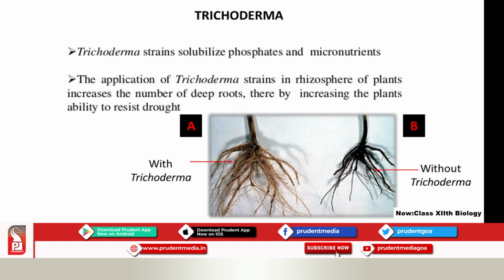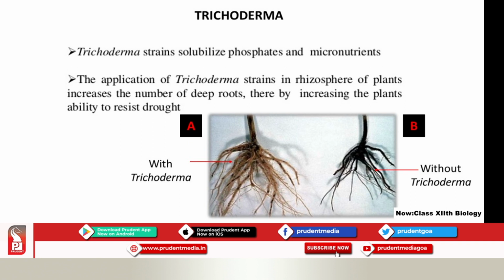The application of Trichoderma strains in the rhizosphere of plants increases the number of deep roots, thereby increasing the plant's ability to resist drought. I just want you to make a note of it. Here, with Trichoderma, see how luxuriantly the roots are growing, and without Trichoderma, the roots are stunted.